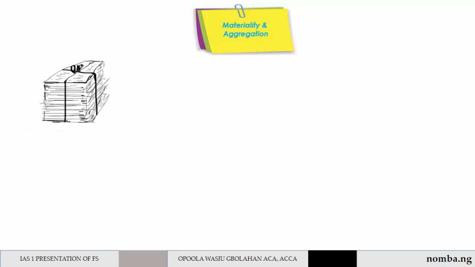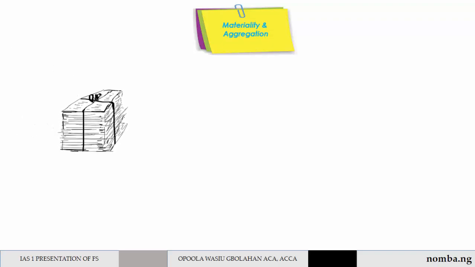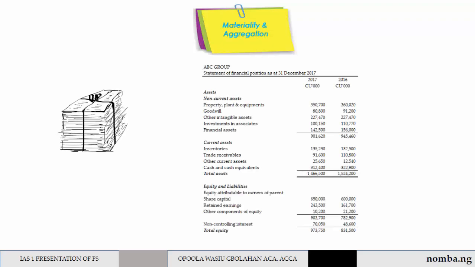Financial statements result from processing large numbers of transactions or other events that are aggregated into classes according to their nature or function. The final stage in the process of aggregation and classification is the presentation of condensed and classified data which form line items in the financial statements. If a line item is not individually material, it is aggregated with other items, either in those statements or in the notes.